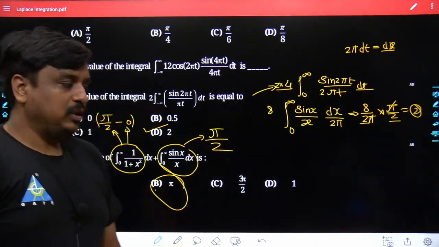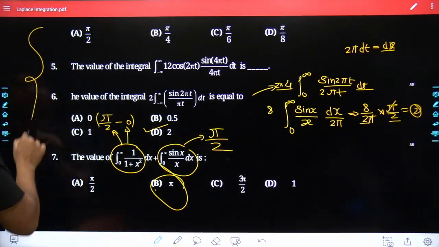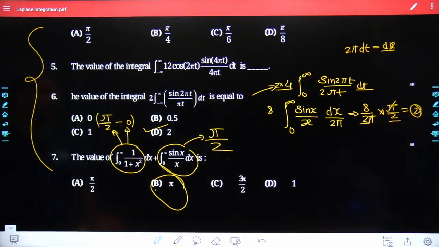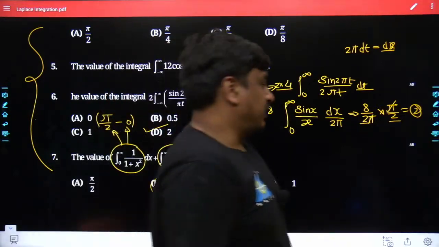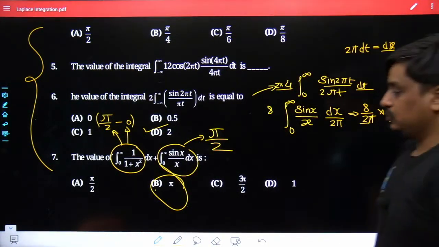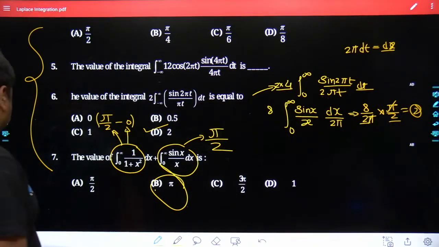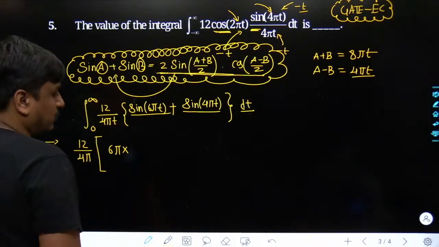And keep in mind these 3 to 4 questions which we have taken now have been problems of previous year GATE. Would you like to have a few more problems based on the Laplace integration? So let me do one thing. Let me design 1 or 2 more problems.